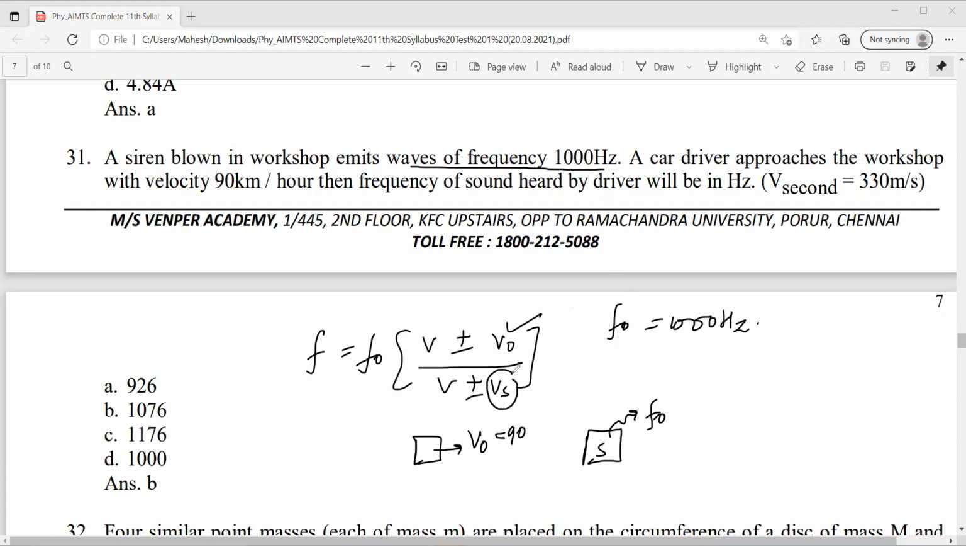Now the velocity of source is 0 because it is at rest. So V is given, velocity of sound 330 meter per second. Velocity of sound is given, velocity of observer is given, F naught is given. You can find F. Clear? Vs is 0. Yes. Coming to the next question.